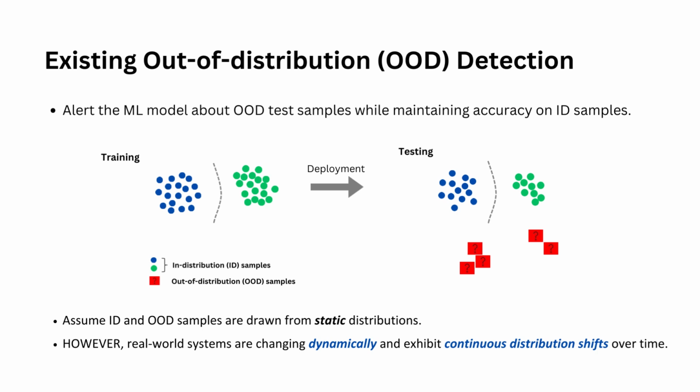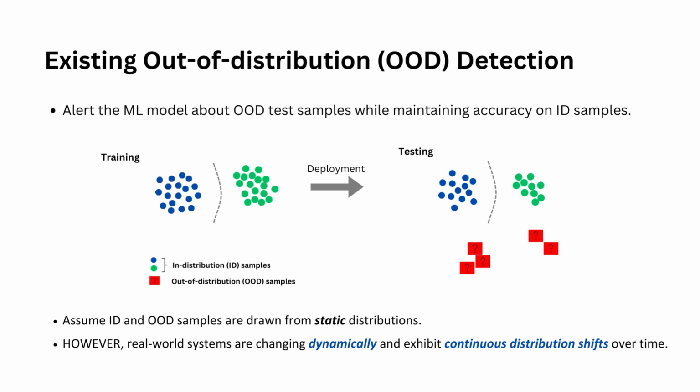Modern deep learning models tend to make overconfident predictions on this OOD data, which is not trustworthy. That's why OOD detection was proposed. It aims to alert the ML model about OOD testing samples while maintaining the model's ID samples accuracy.